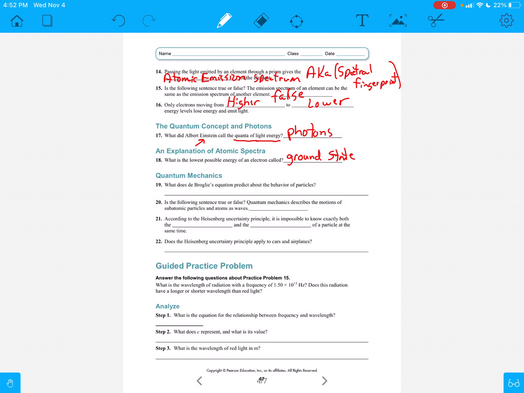So number 19, what does de Broglie's equation predict about the behavior of particles? Well, it predicts that particles are going to behave like waves, okay? So his equation predicts particles act like waves.